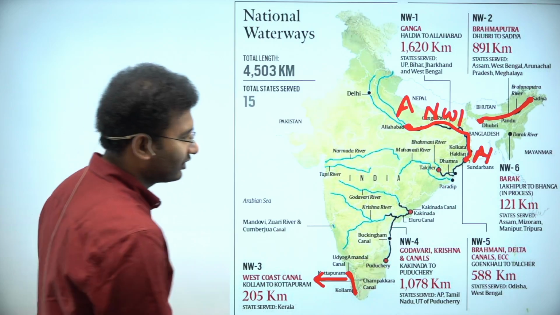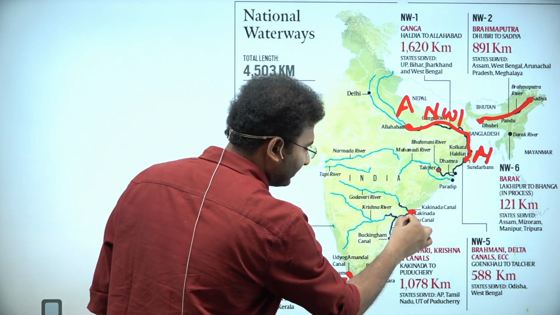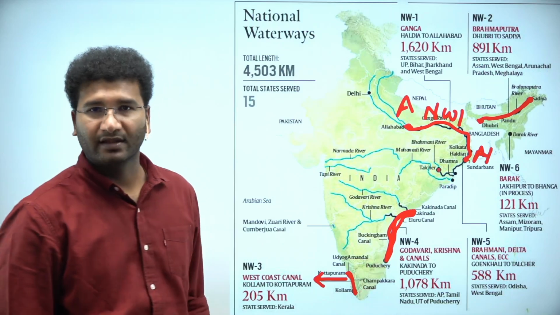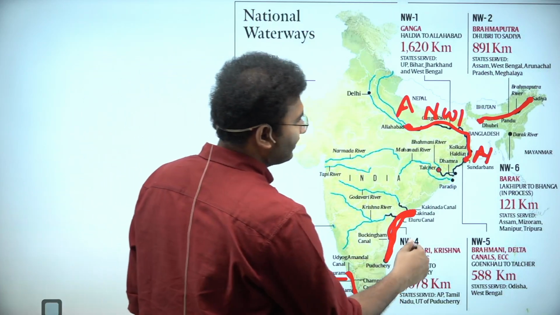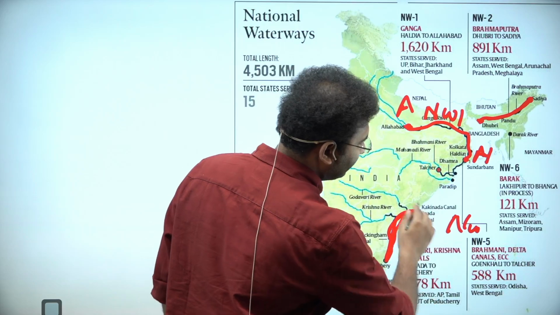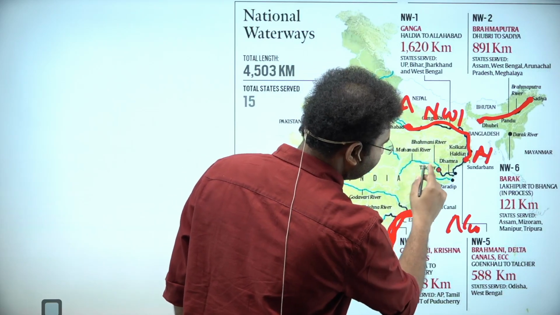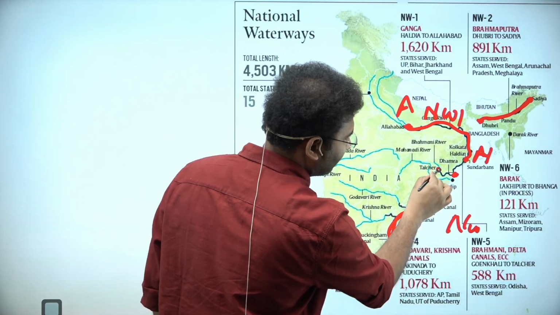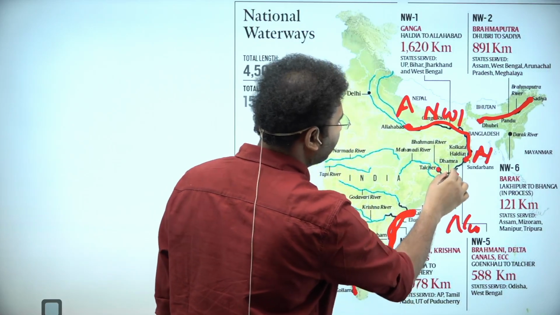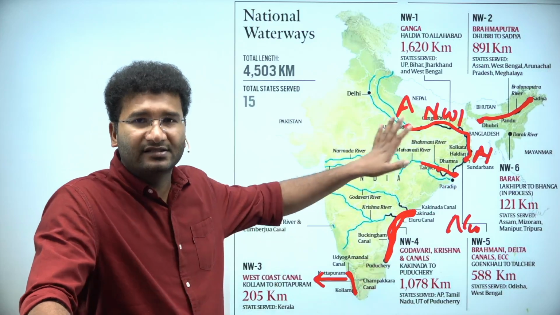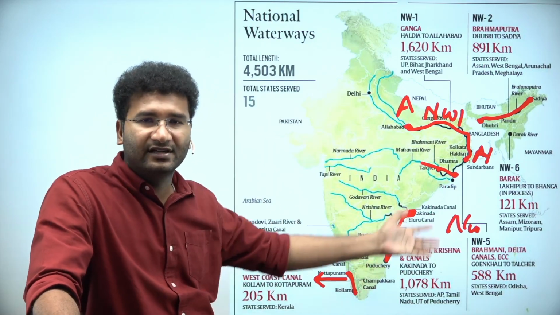Come to National Waterway 4 from Kakinada to Puducherry. This is another inland waterway route. Likewise, you come to National Waterway 5. This National Waterway 5 is from the canals of Talcher. From Talcher, see, this is your Talcher, and from Talcher to Brahmani. Brahmani to Talcher, this is the area that is the 5 national waterways that are given here.